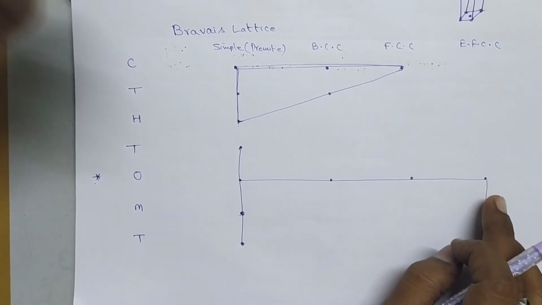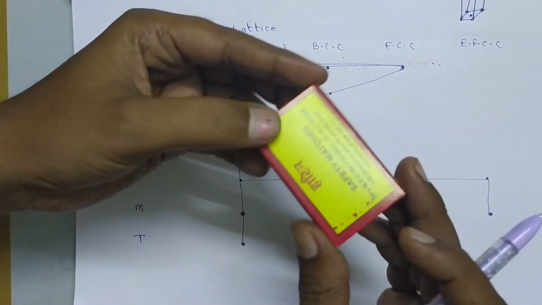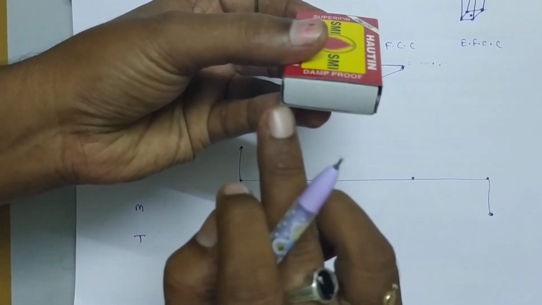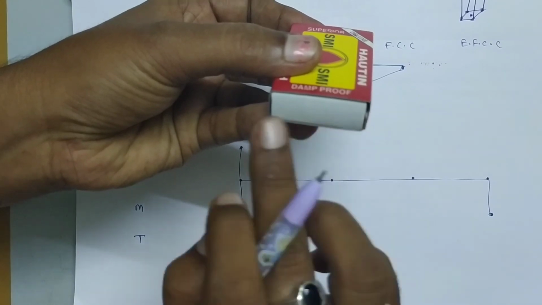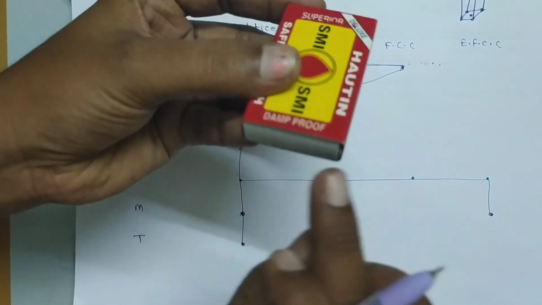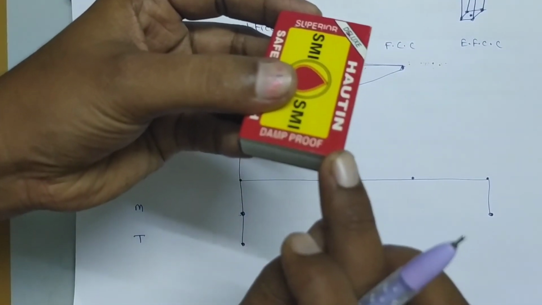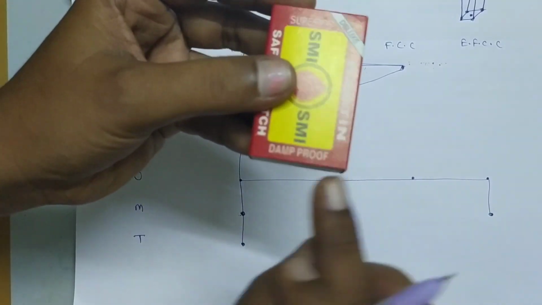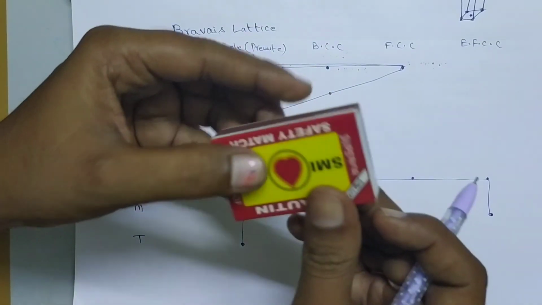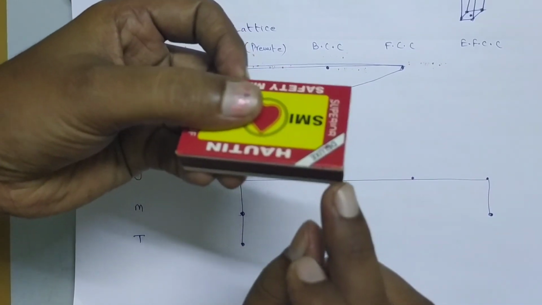Let you have a look at this system. This is a matchbox, you know very well. This matchbox consists of several parameters. What are the parameters here? So this is one side, that is edge length, it is another edge length, and this is another edge length. So 3 edge lengths are there. These 3 edge lengths are different here. Okay, clear? And there exist 3 bond angles. So what is the bond angle? All bond angles are 90 degrees, and the 3 axial distances are different.